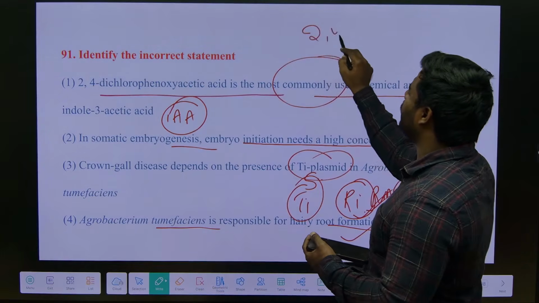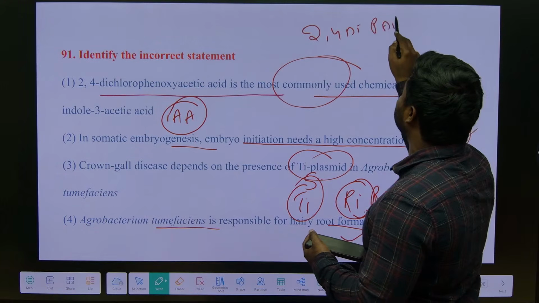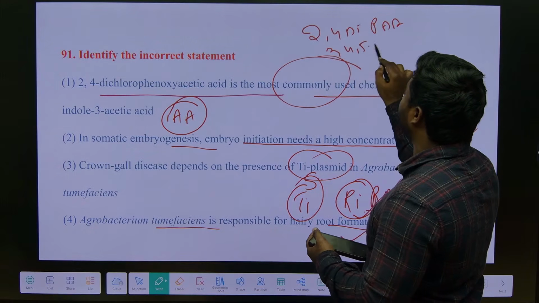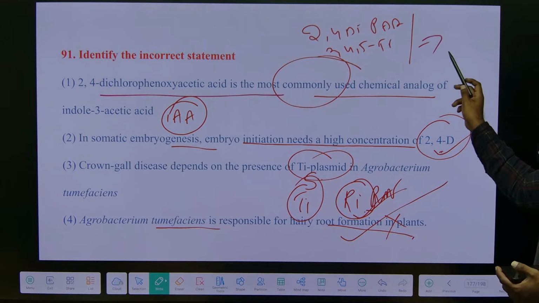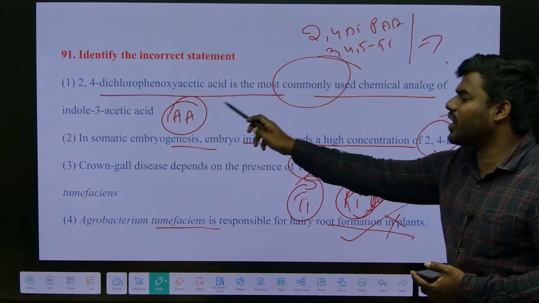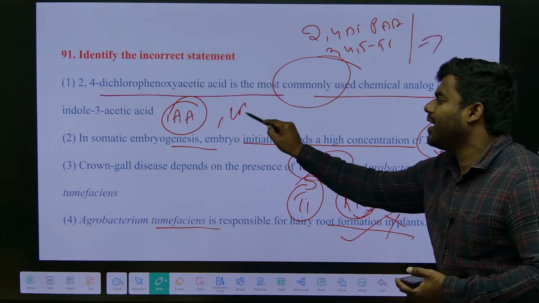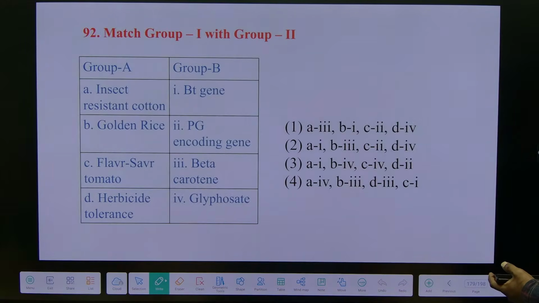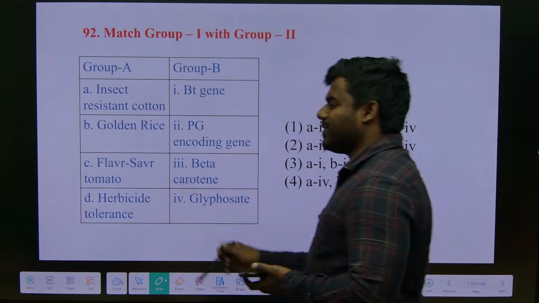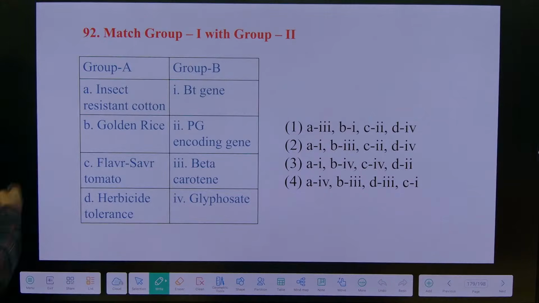You remember or not? 2,4-dichlorophenoxyacetic acid, 2,4,5-trichlorophenoxyacetic acid. Remember, these two are synthetic auxins, which are analogous to the natural auxins IAA and IBA. This is 12th standard. Exactly, this same question was repeated in NEET also.